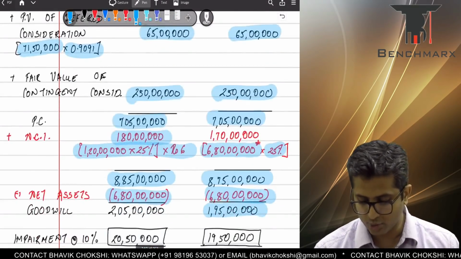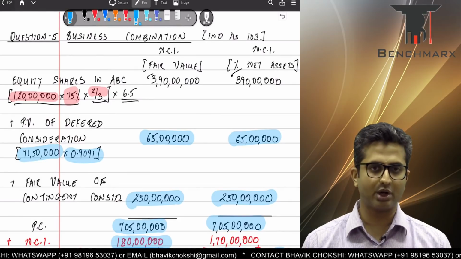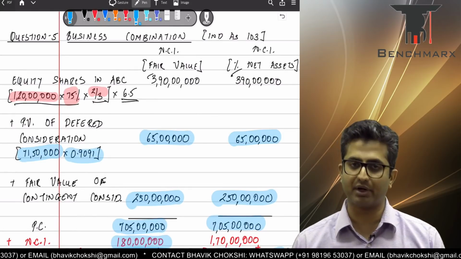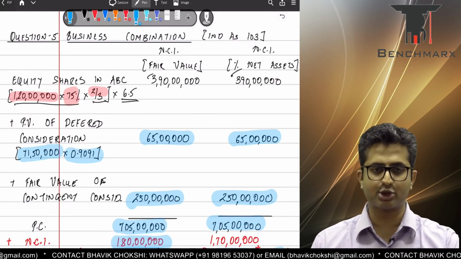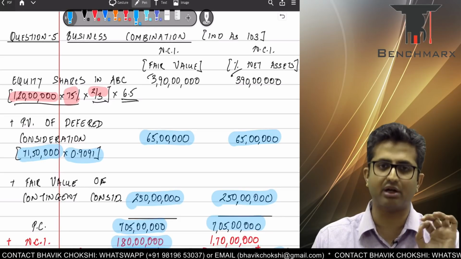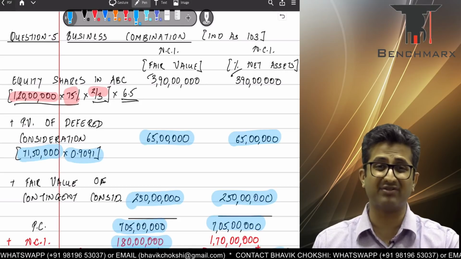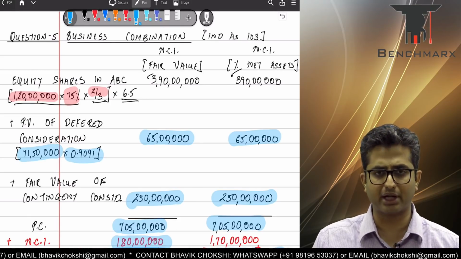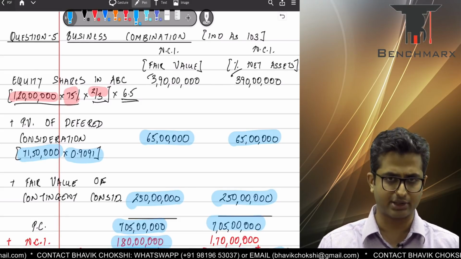A very interesting question, I would say, specifically the calculation of PC. You have a lot of varieties, and in net assets, you do have deferred tax adjustment. Remember, when do we consider deferred tax? In all those questions when the carrying value and fair value are different and the tax rate is given. Take the difference between the two, multiplied by the tax rate. If the carrying value of the assets is greater, then that gives rise to a deferred tax liability. If the carrying value of the assets is lower than the tax base, that gives rise to a deferred tax asset.